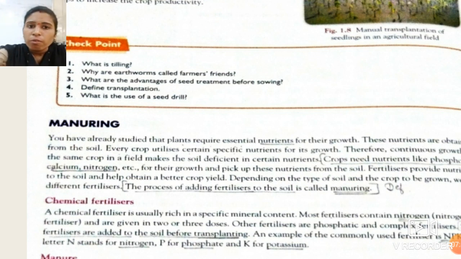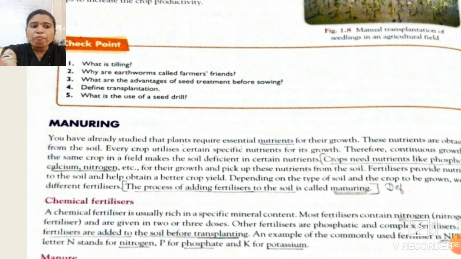So students, fertilizers. I think you know the name of fertilizers, or you have already heard the word fertilizer in ads on your television. There are certain ads regarding which fertilizers are used. So students, what are these fertilizers and what is actually manure? Manuring, what is the process of manuring?